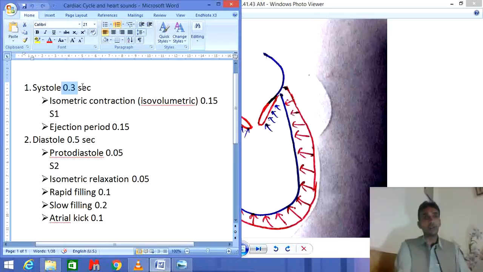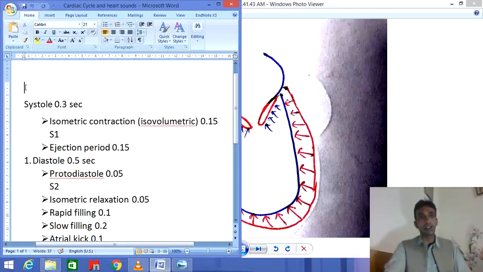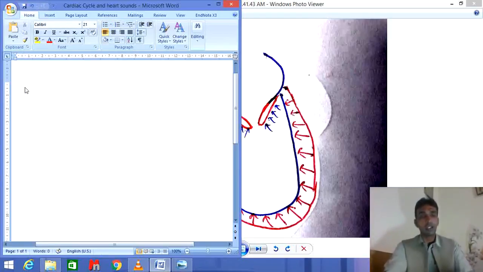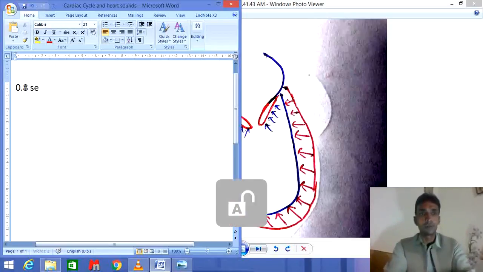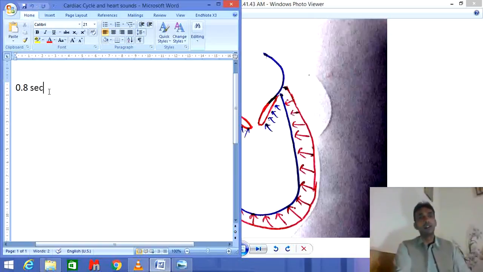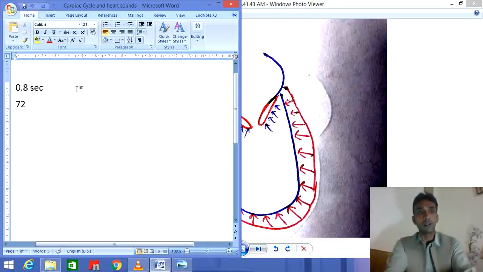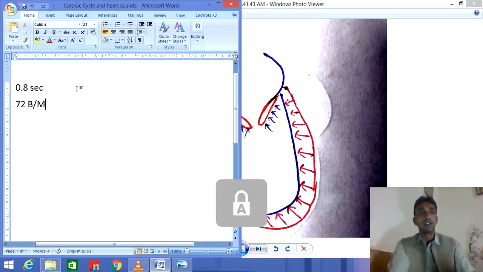So during one heartbeat, you can say that one heartbeat takes 0.8 seconds. Now you can easily calculate how many heartbeats there are in 60 seconds, or 1 minute. You can calculate it as around 72 heartbeats, about 72 beats per minute. Okay.